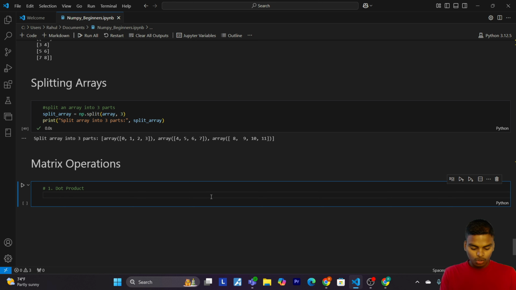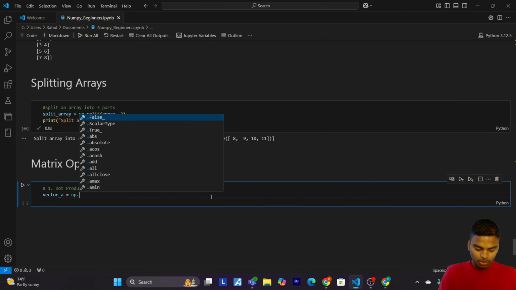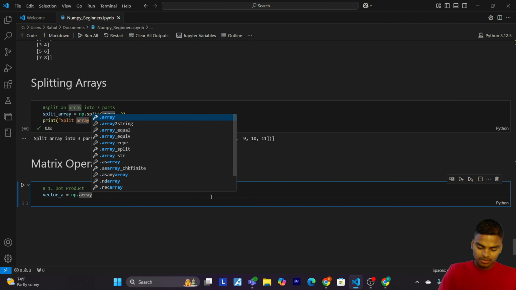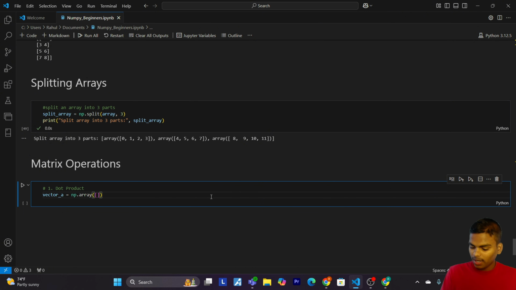Let's create a variable vector_a equals np.array, and pass 1, 2, 3.